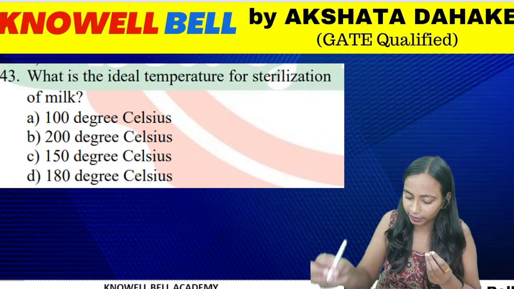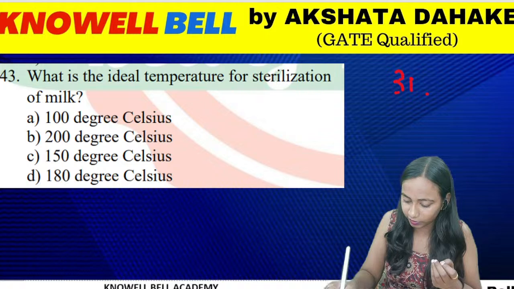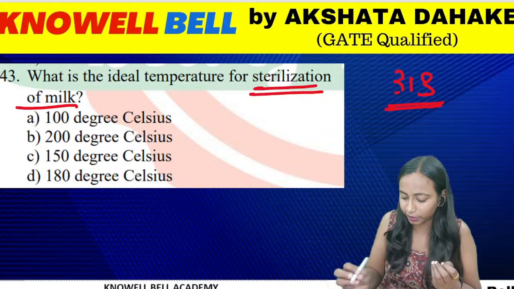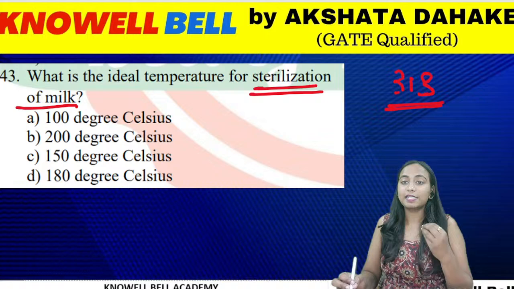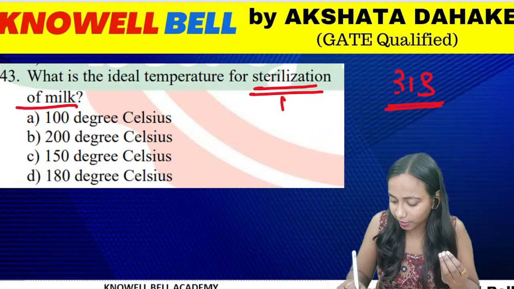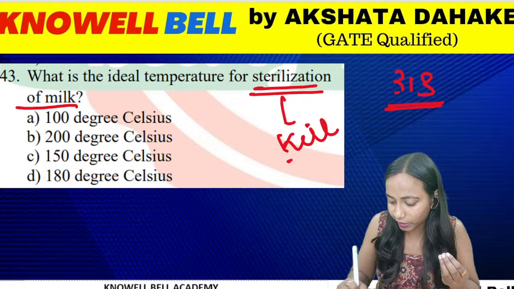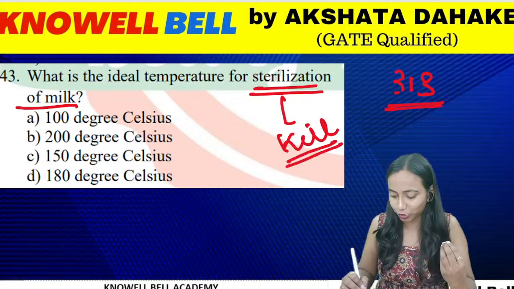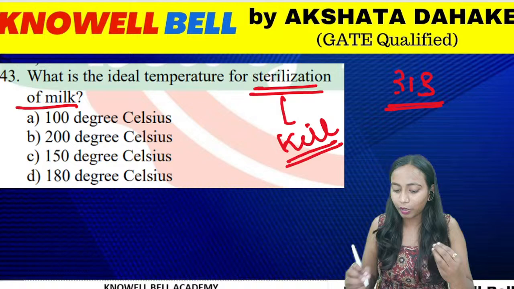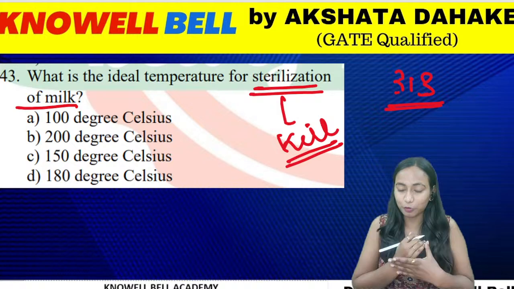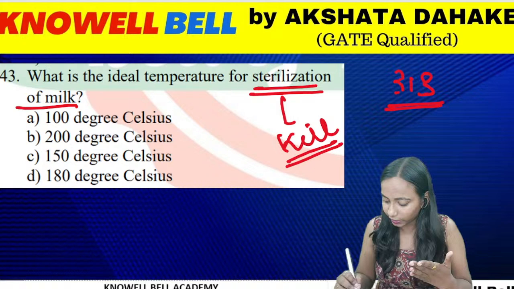Question number 313. What is the ideal temperature for sterilization of milk? If someone has to do the sterilization of milk, what are we doing in the sterilization of milk? In the sterilization of milk, we kill the microorganisms present in milk. So if someone wants to perform the action of sterilization of milk, what is to be done here? हम क्या करेंगे? कितने टेम्परेचर पे हम उसको बॉईल करेंगे? 100 डिग्री, 200 डिग्री, 150 डिग्री और 180 डिग्री.